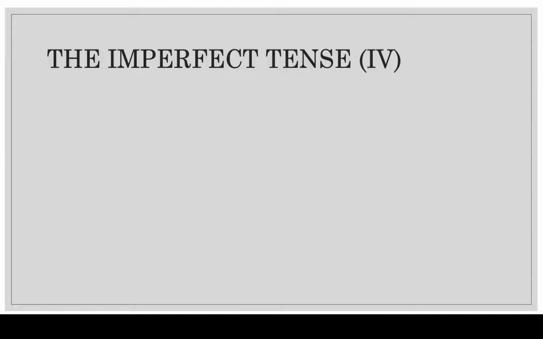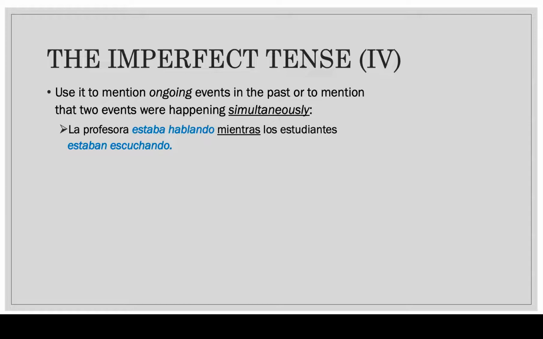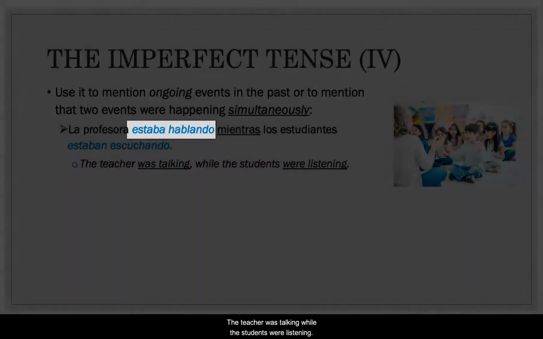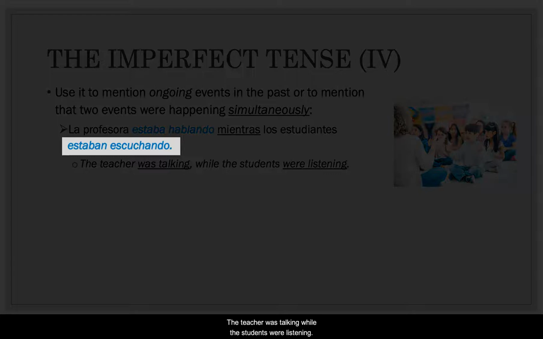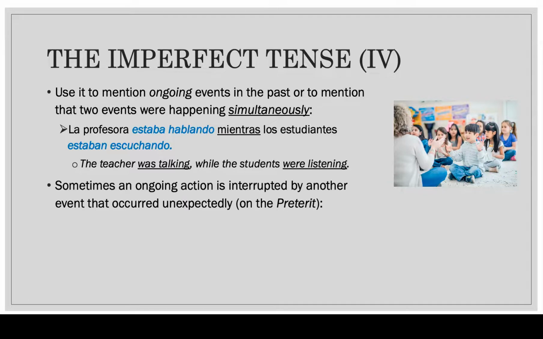Use number 4. Use the imperfect tense to mention ongoing events in the past or to mention that 2 events were happening simultaneously. Example. La profesora estaba hablando mientras los estudiantes estaban escuchando. The teacher was talking while the students were listening. In this case, the 2 actions, listening and talking, were happening simultaneously.